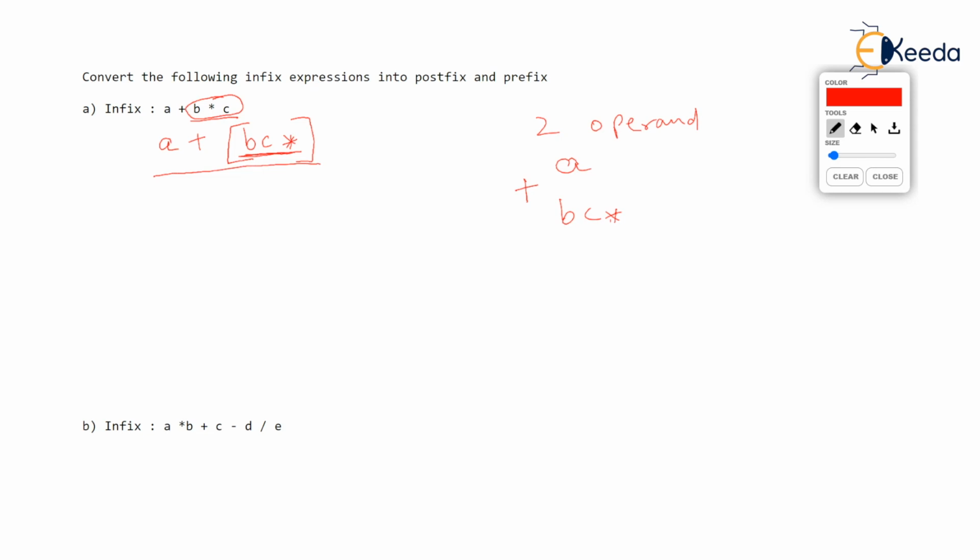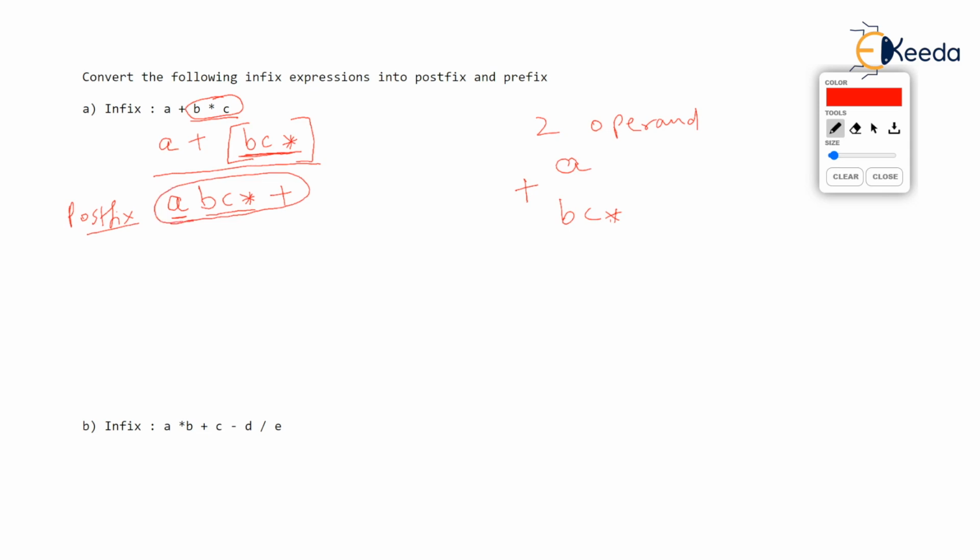You write the first operand first, that is A. You write the second operand second, that is BC star. Remove the square bracket now. So A is the first operand, BC star is the second operand. Then you write the operator, and now you see that the entire expression has been converted. The postfix equivalent of A plus B into C is ABC star plus.